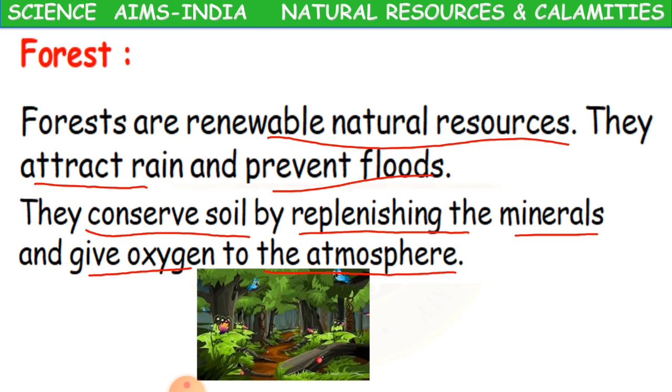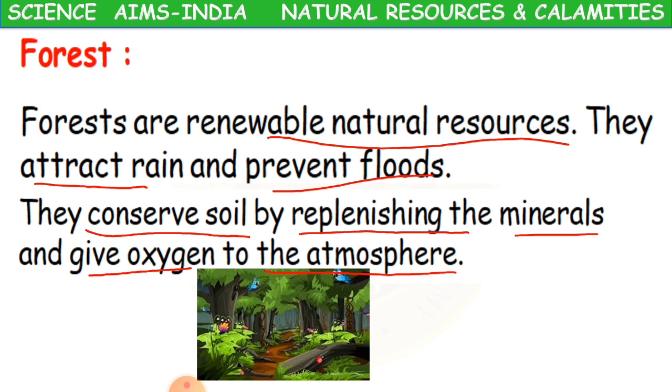You might have seen these floods in real life, or sometimes in pictures, in movies, in TV shows, which damage the property of nature and also human beings. So if you have forest, what happens?